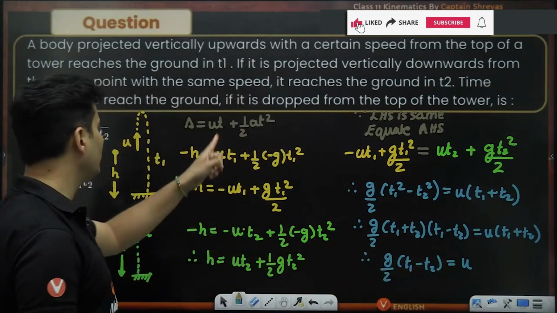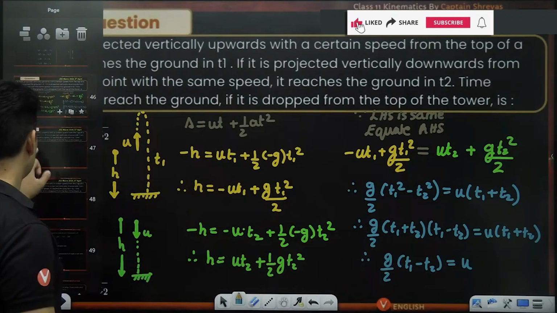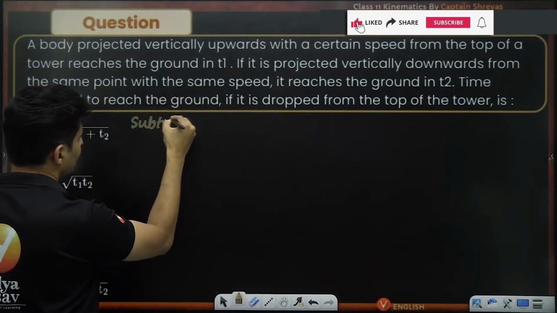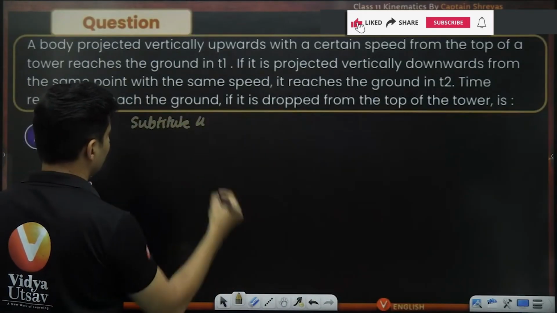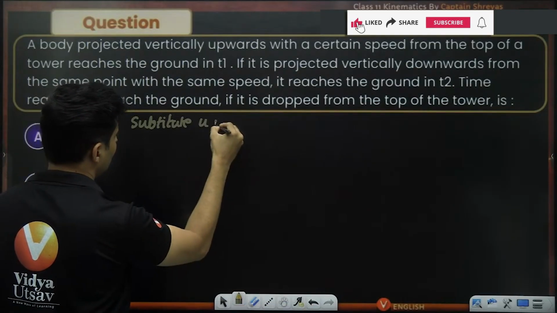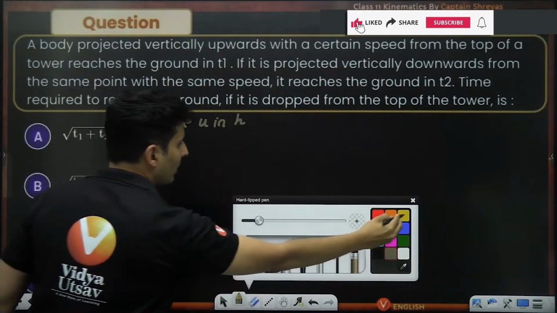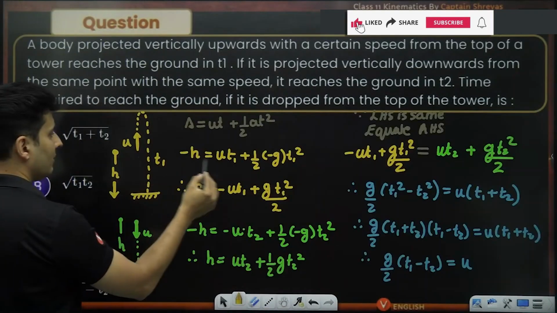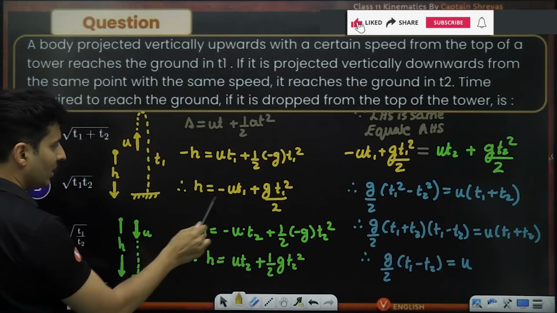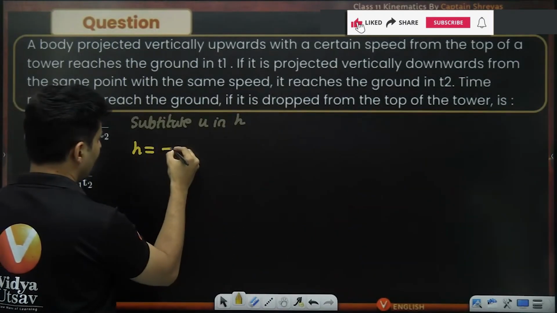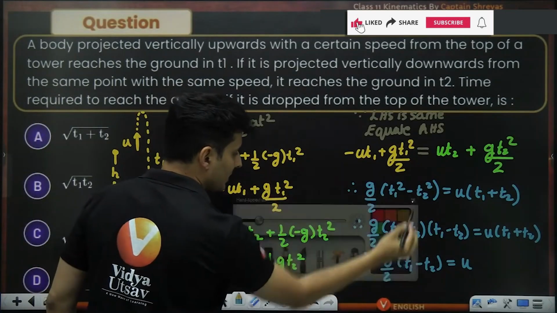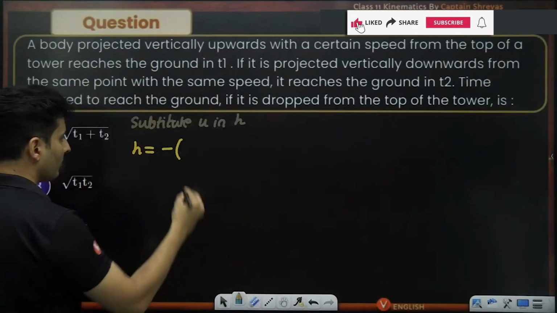So how about substituting u in h? What will we get? h is equal to minus u t1 plus g t1 square by 2. What is u? u is basically g by 2 times t1 minus t2.